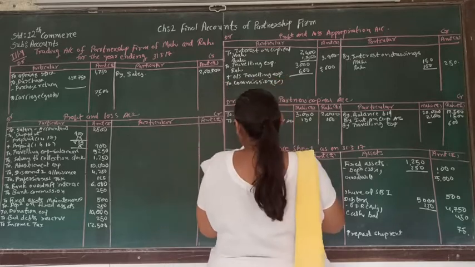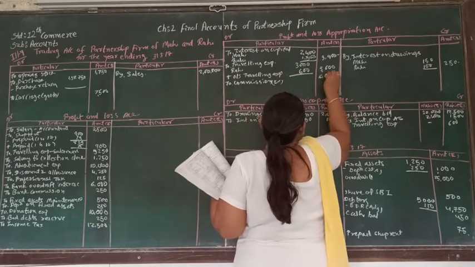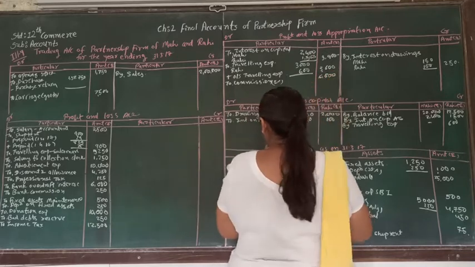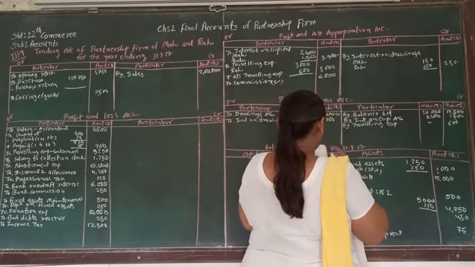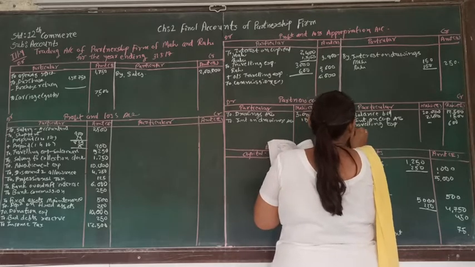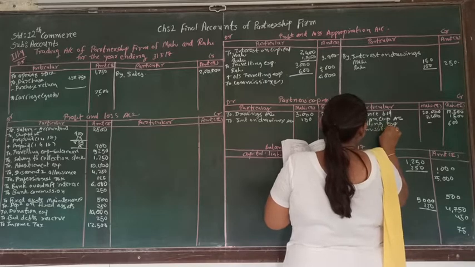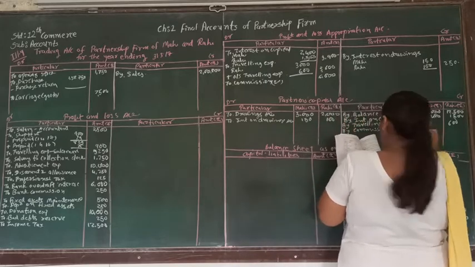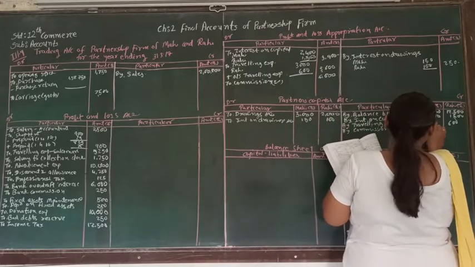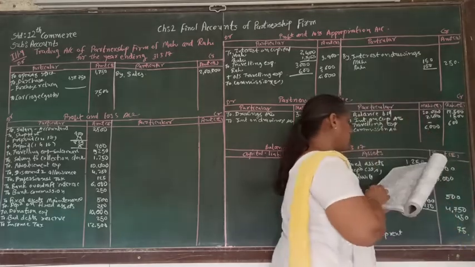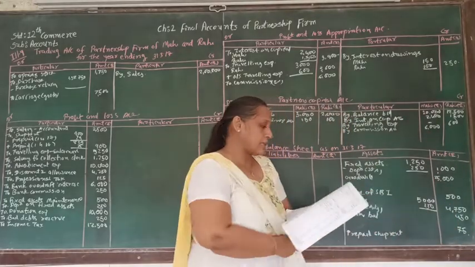So that will be 6,000 commission to Mahi. So here, by commission account, how much? It will be 6,000. So we are finished with the commission and sales.